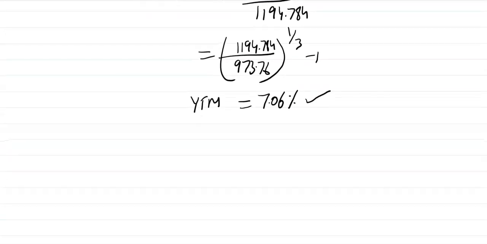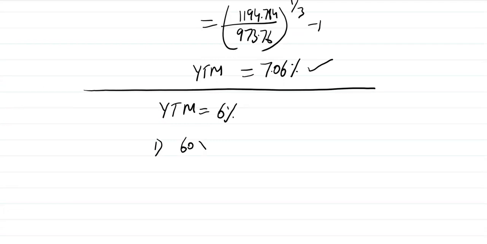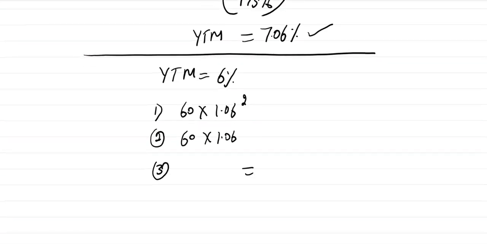So let's solve the same example if YTM decreases, if YTM is equal to, for example, 6%, what will happen? Definitely your overall income will fall, because now you are able to reinvest these cash flows at a lower rate. And in the third year, you are receiving 1060. So income is 1.06 raised to power 2 into 60, that is 67.416. 63.6.